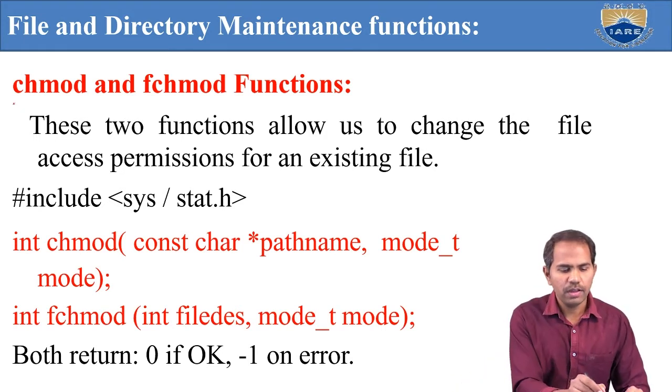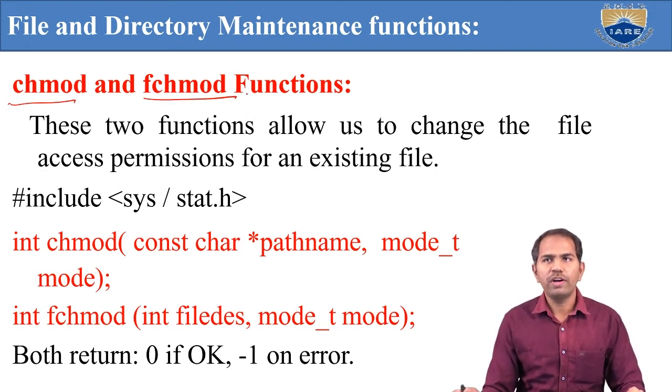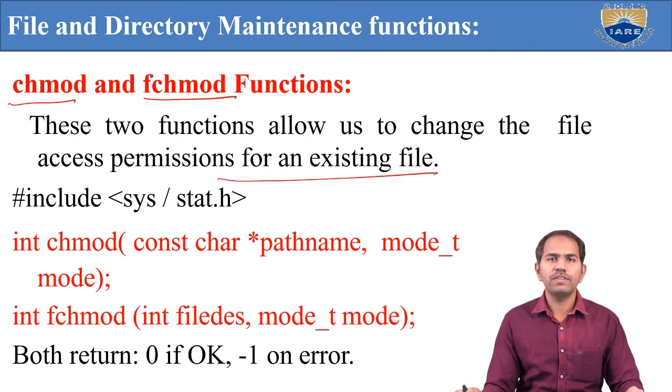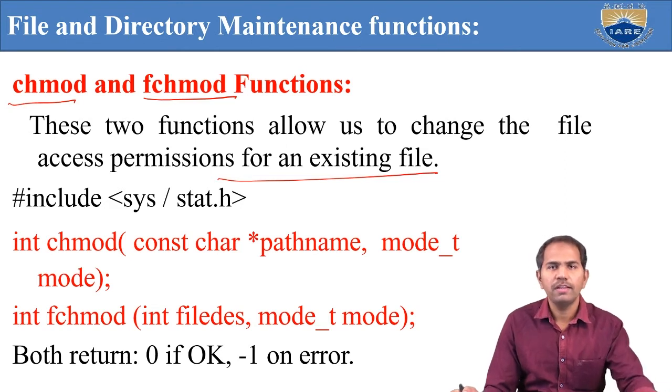First, the chmod and fchmod functions. These two functions allow us to change the file access permissions for an existing file. If I want to change the file permissions on an existing file, then I choose chmod or fchmod. Now, what is the syntax of this?